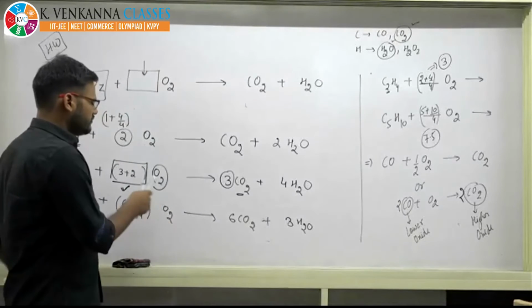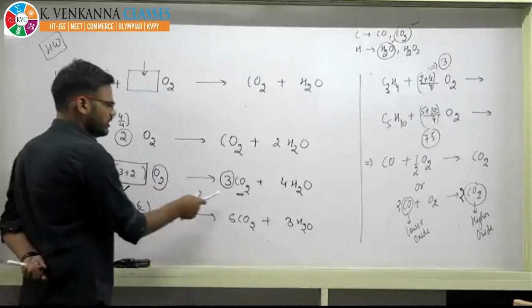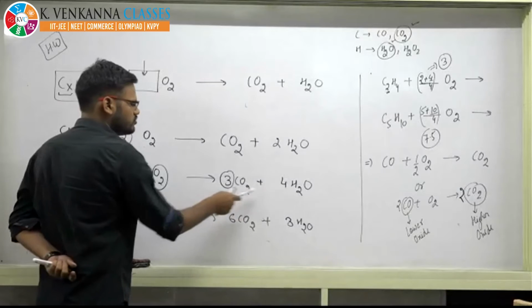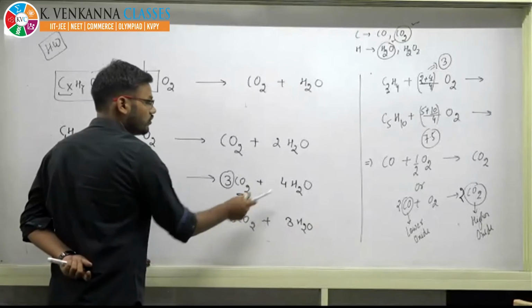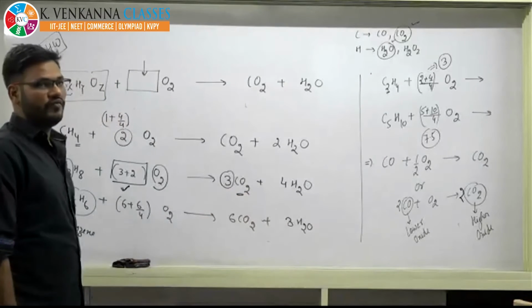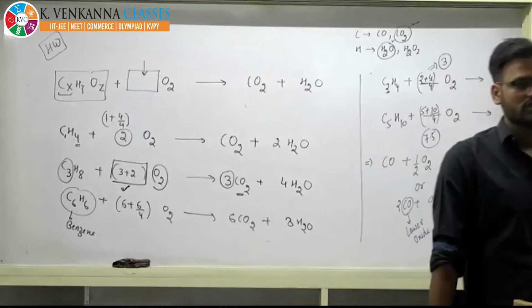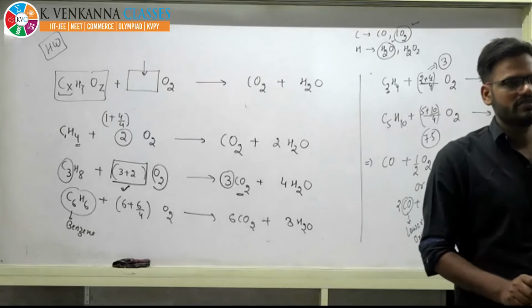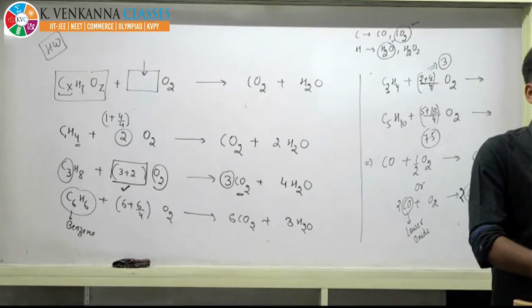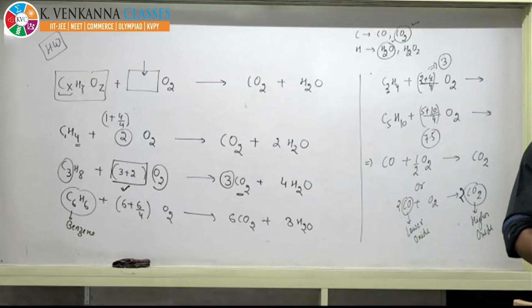So it gives that whenever this is burned, these two will be formed in the ratio of 3:4. Molar ratio, not weight ratio. Remember, there is a difference between molar ratio and weight ratio. We are totally dealing with chemistry in moles, right? Is that okay? So we will proceed.